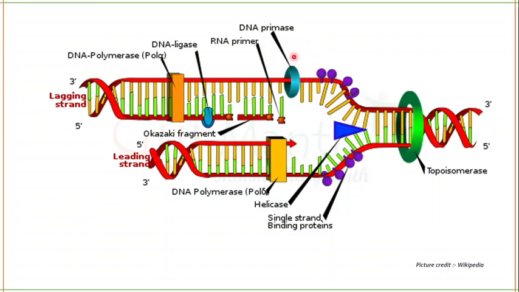So DNA primase will recruit an RNA primer. And after the RNA primer, DNA polymerase will be functioning. DNA polymerase will be elongating the DNA. And then there will be a leading strand and a lagging strand. Lagging strand will have discontinuous formation of DNA. So DNA ligase will be joining the whole DNA, and in the mechanism of replication you will get to know why these Okazaki fragments are formed.